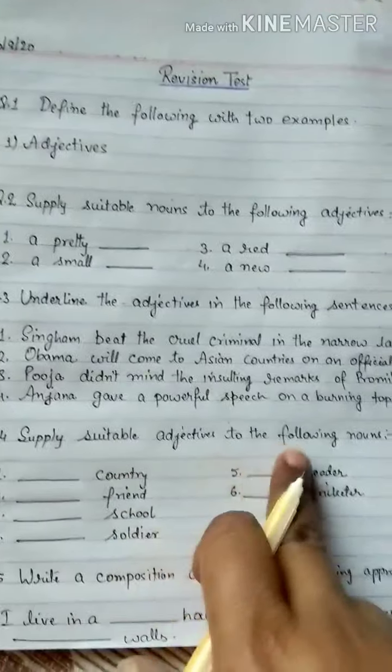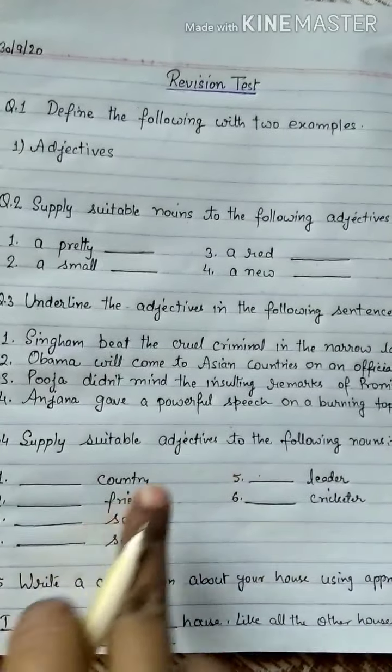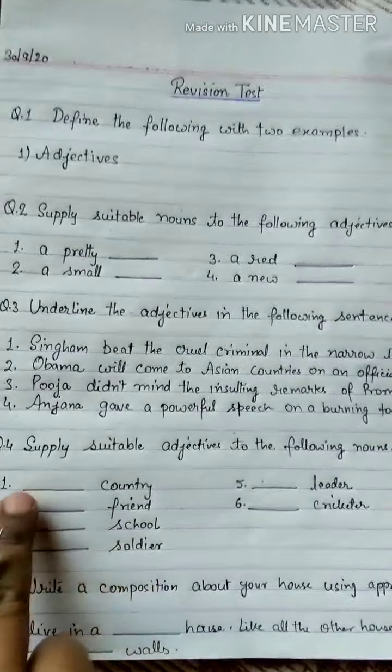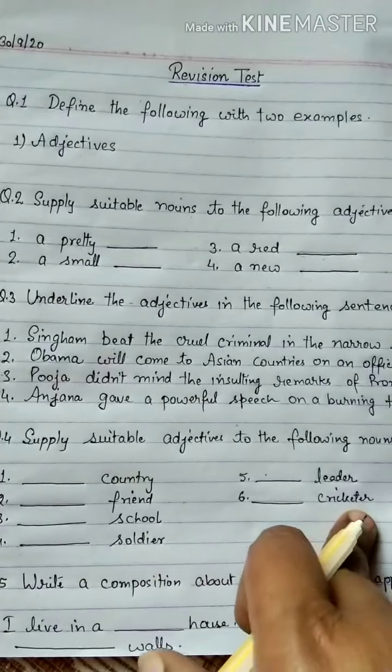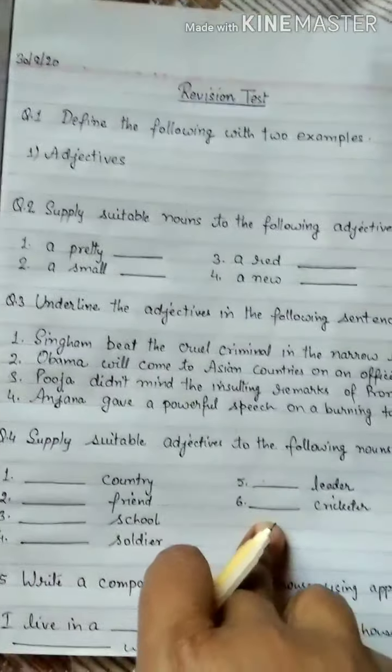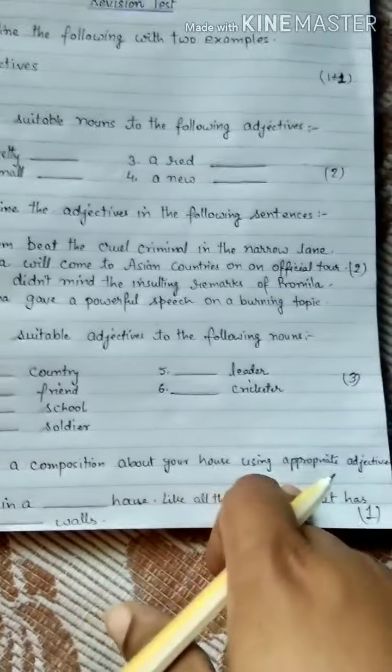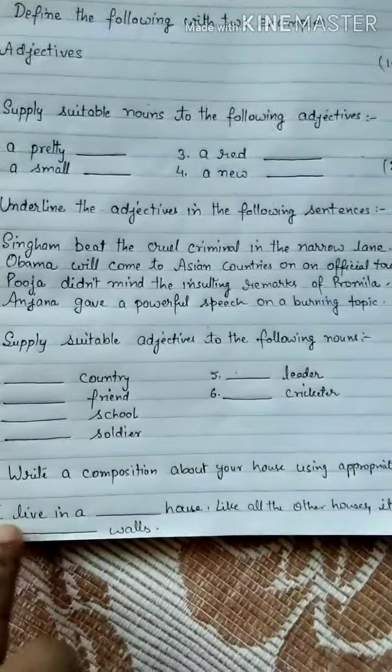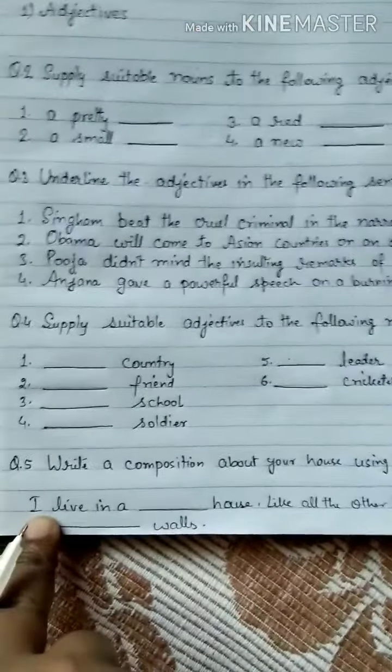Supply suitable adjectives to the following nouns. Means this time nouns are given, you have to mention the adjectives here. Dash country, dash friend, dash school, dash soldier, dash leader and dash cricketer. So you have to give the qualities here. You can fill the adjectives in the blanks. Come to the next. Write a composition about your house using appropriate adjectives. When I described the chapter, I told you this one also.